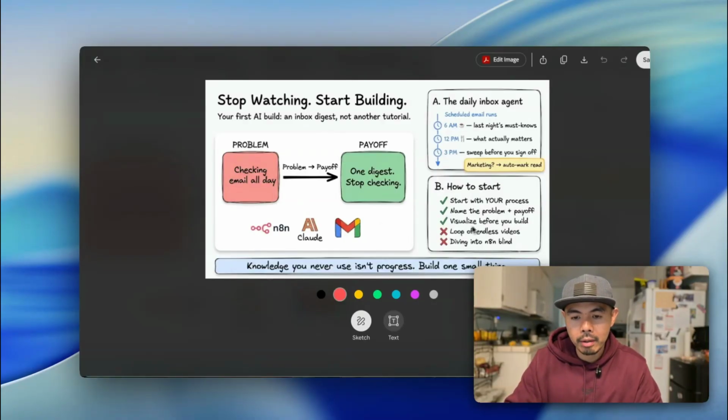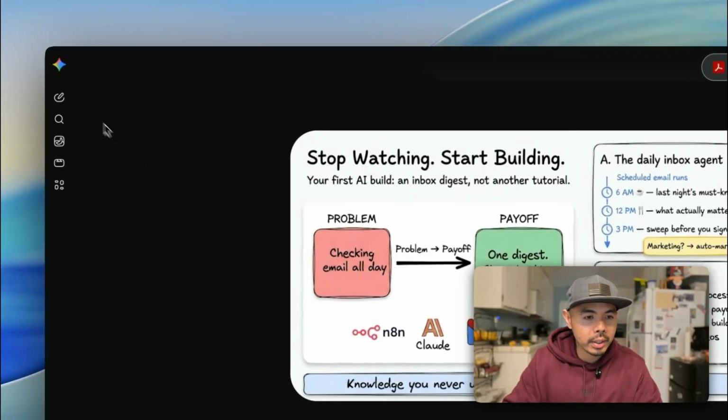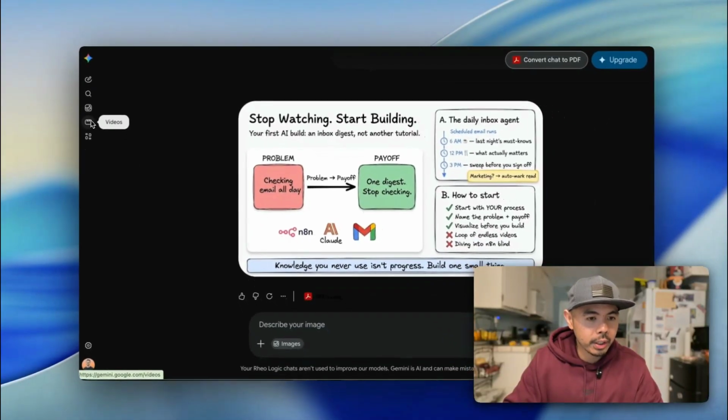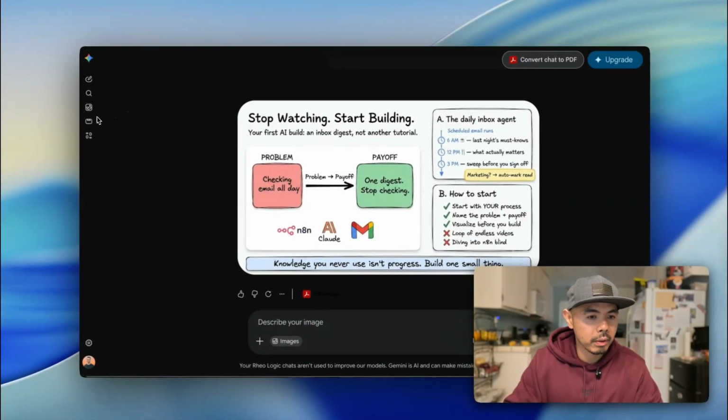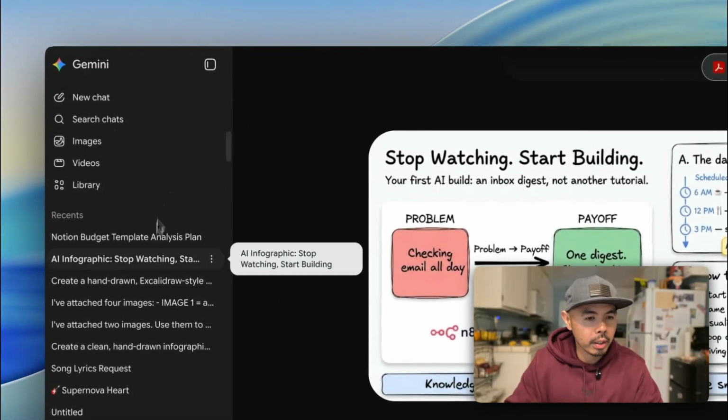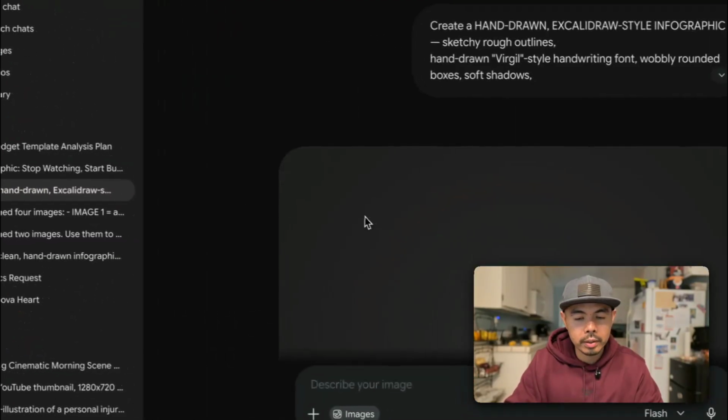That's our framework. And then visualize before you build. So this is very important. Whether it's n8n, whether it's Claude Code, you want to be able to visualize what you're looking for. So here's an example of another project I'm working on this week. Let me see if I can pull it up. All right. So here's another project that I was working on this week.